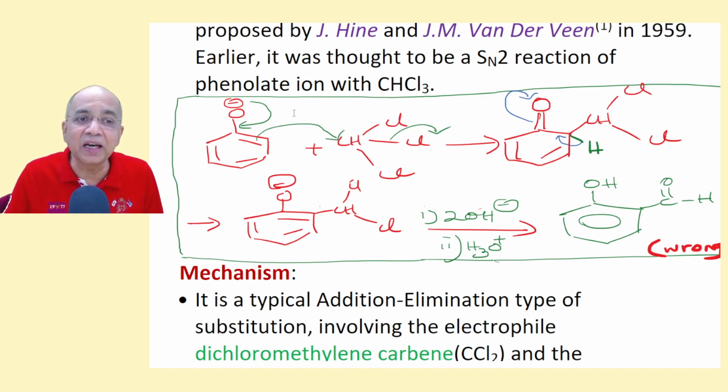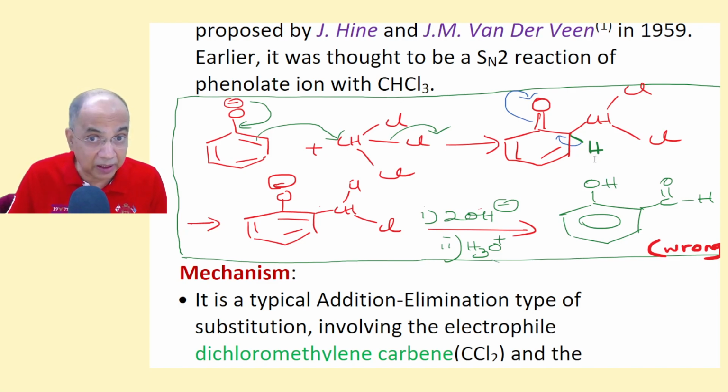Chloroform is the substrate and this is the nucleophile, and three successive SN2 reactions will produce, not three, one SN2 reaction will produce this, and the deprotonation will produce the phenoxide, and then a subsequent SN2 on carbon.